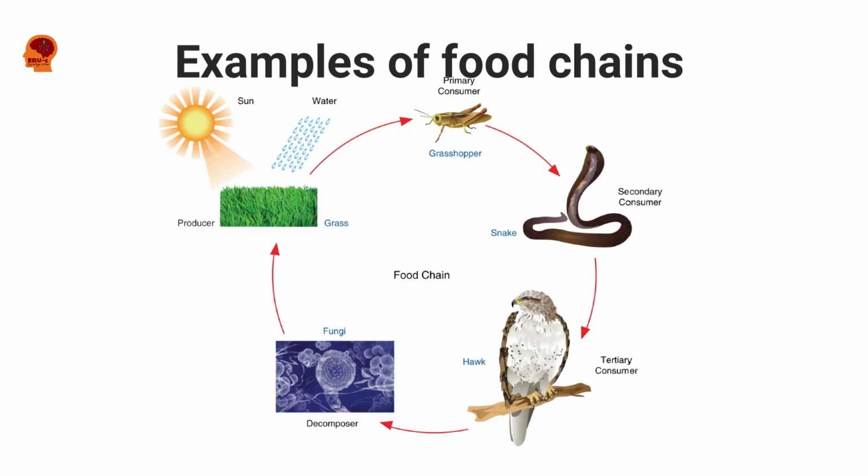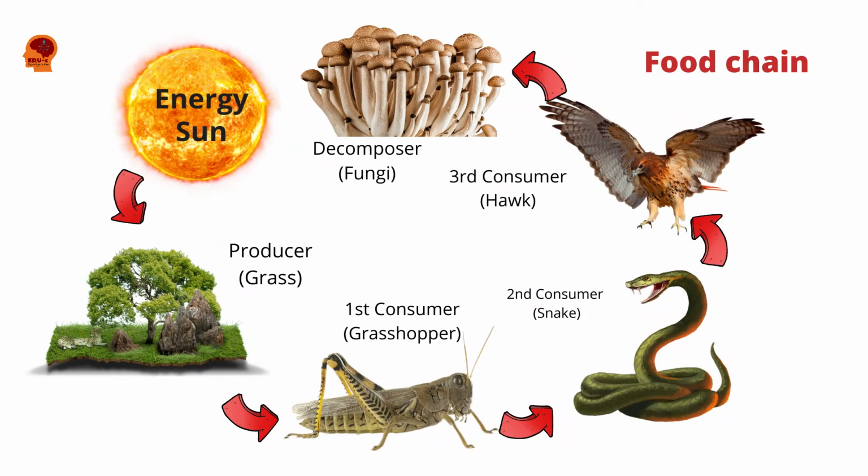This diagram shows an example of how a typical food chain looks. Energy is gotten from the sun by the grass. Now, the grasshopper feeds on the grass. Now, there are other animals that feed on the grasshopper, for example, the snake. The snake feeds on the grasshopper. The grasshopper feeds on the grass, which gets its energy from the sun.